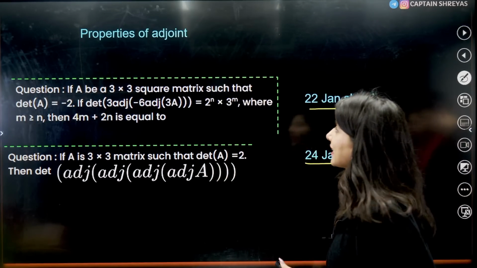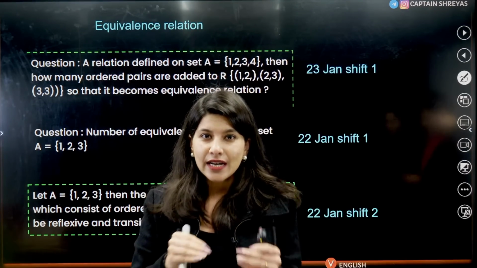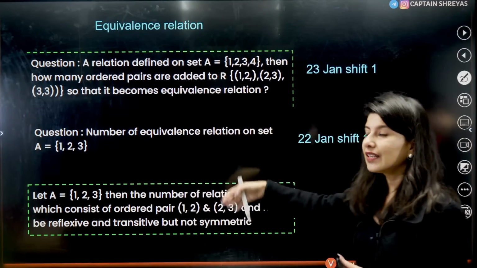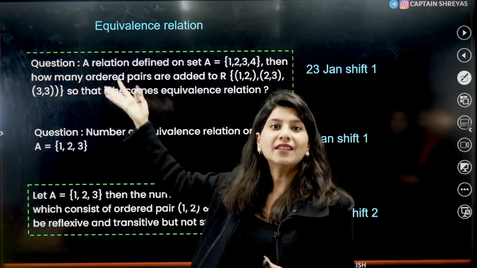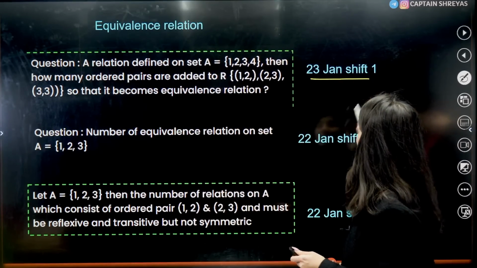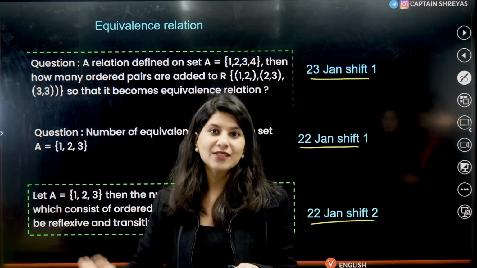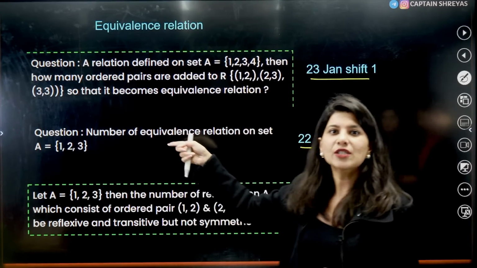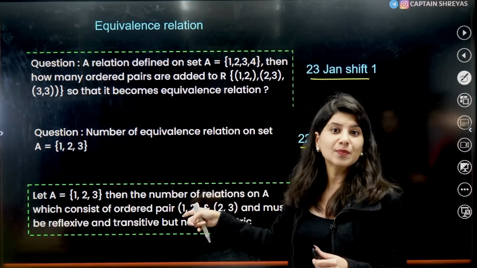Okay, all right. The next topic will be, surprisingly, equivalence relation. It was not coming in the previous 2 years, but this year you can see 3 questions. This is the bare minimum because we have not got all the questions, so I think more than 3 questions were asked from equivalence relation. Similar type of question in all 3 shifts. You can see 23 Jan, 22nd Jan and 22nd January shift 2 as well. I think on 28 and 29 January, this question will definitely be there in all 4 shifts because in all 6 shifts this particular question is coming.